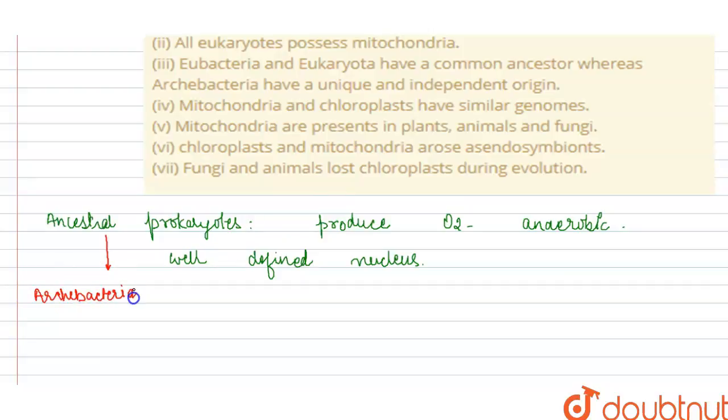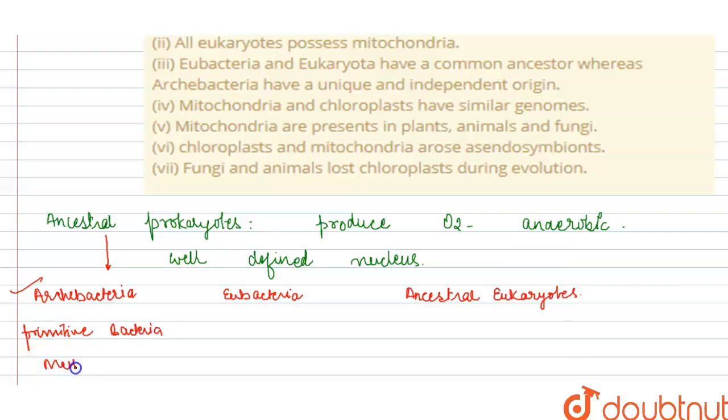Archebacteria is the primitive type of bacteria, like methanogens.